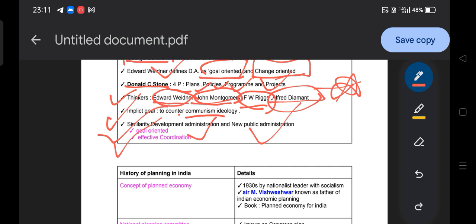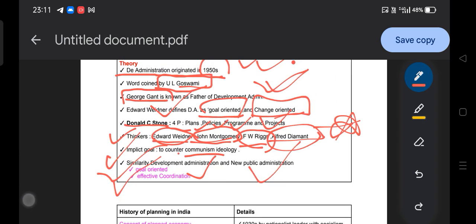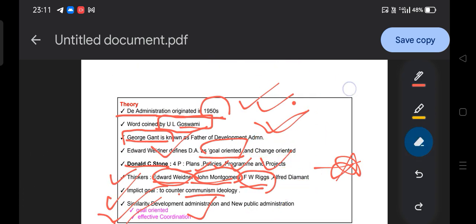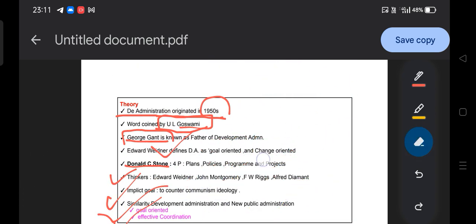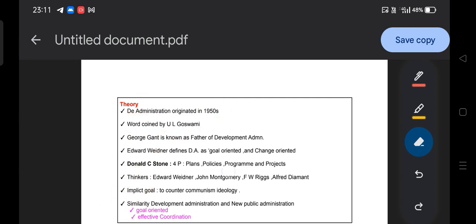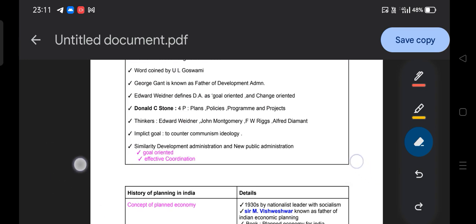And M.P. Follett presented four stages of coordination: coordination at an early stage, coordination should be direct, coordination is a continuous process, and so on. Each and every administration requires coordination, be it development administration or new public administration. So guys, this is all about the theory of development administration. I believe this is very clear to you.